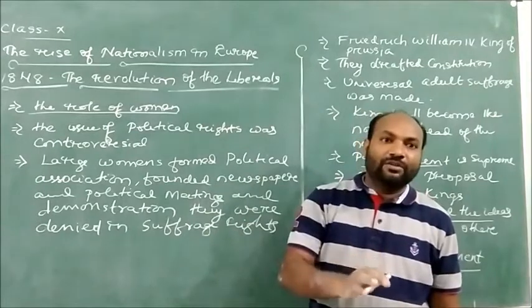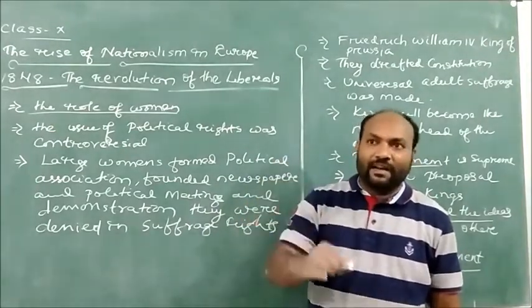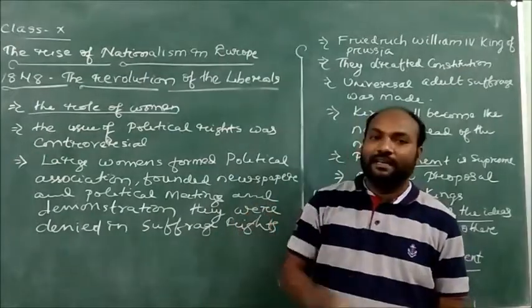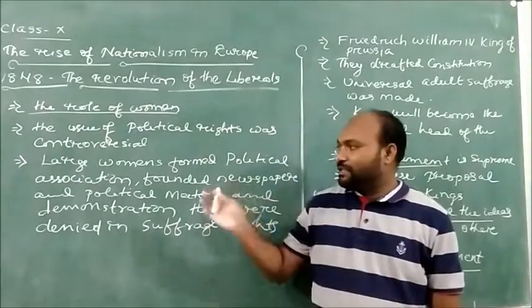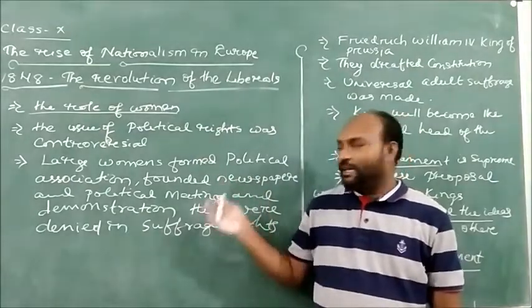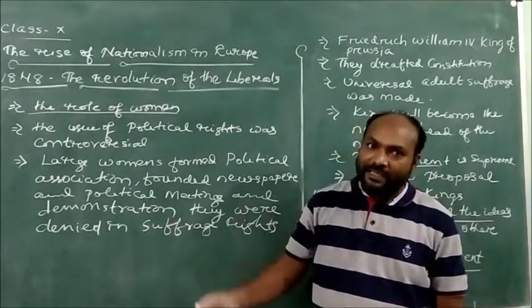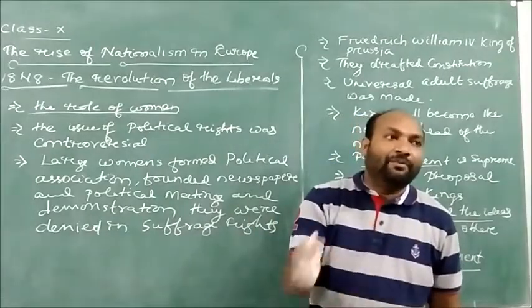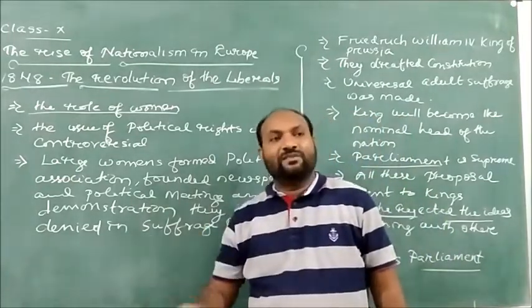So in order to get political as well as equal rights in society, the women formed associations, founded newspapers, held political meetings, made demonstrations, and started going towards the Frankfurt Parliament in order to get their equal rights in society.